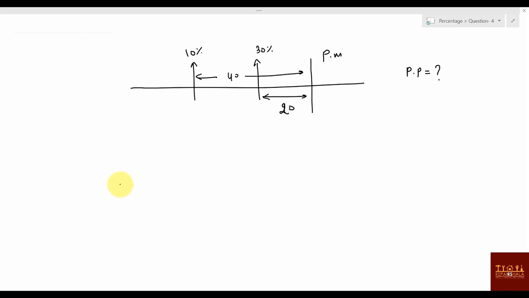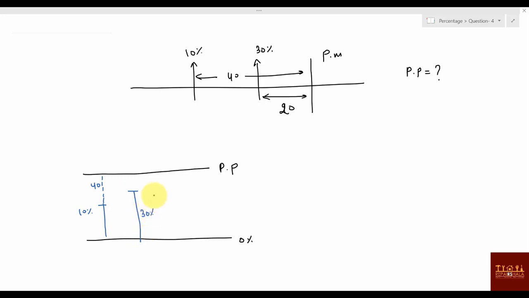Okay, so I would say, it's better you draw like this. Here will be something like your passing percentage, and you are here at 0. So when you score 10 percentage marks, suppose you are here at 10 percentage marks, how much you need more to reach here? You can say you need 40 more marks. But when you score 30 percentage marks, how many marks more you need? Just 20 percentage, right? Sorry, 20 marks only you need to reach there.